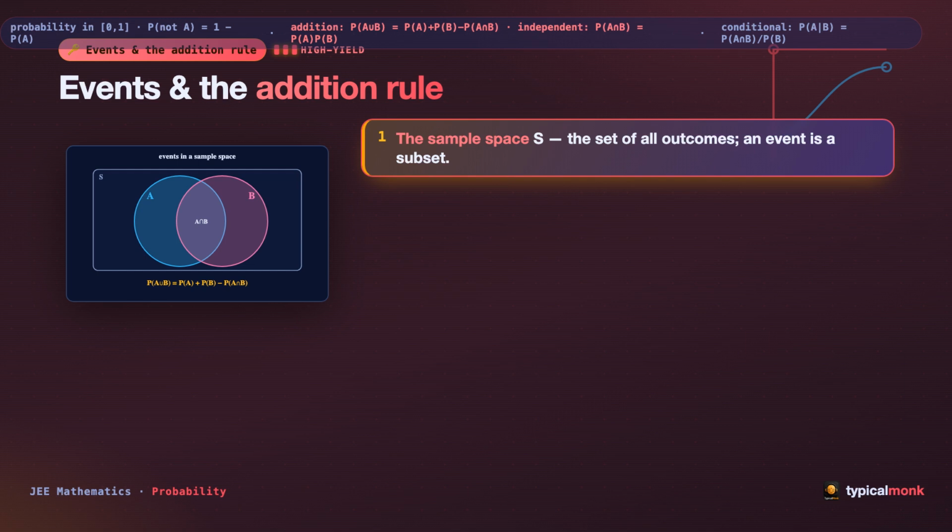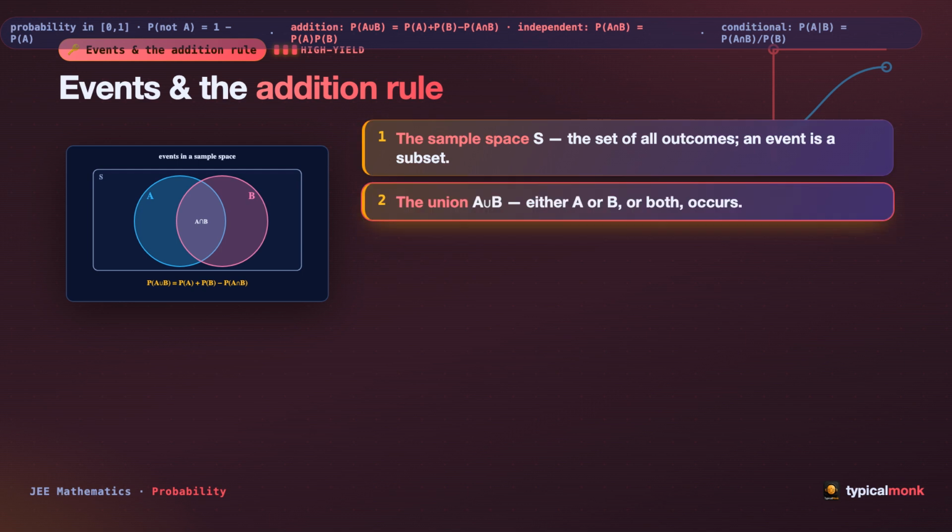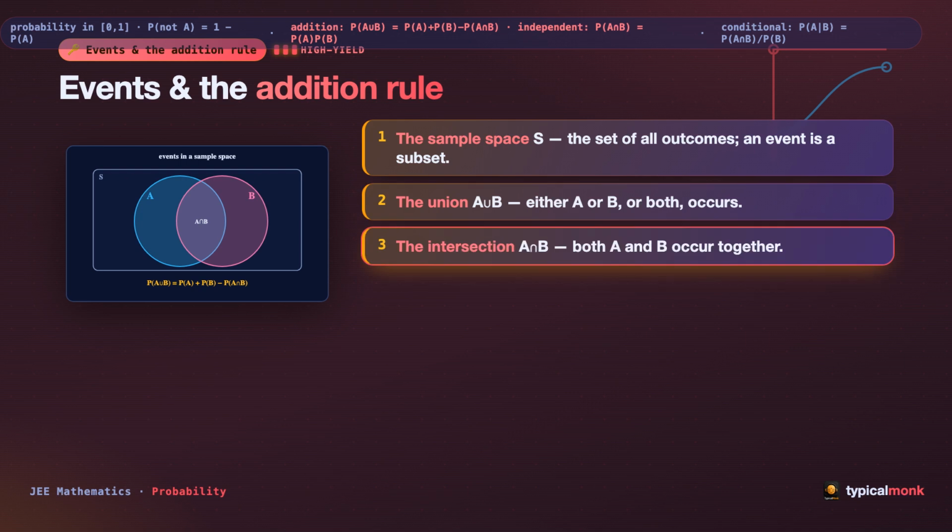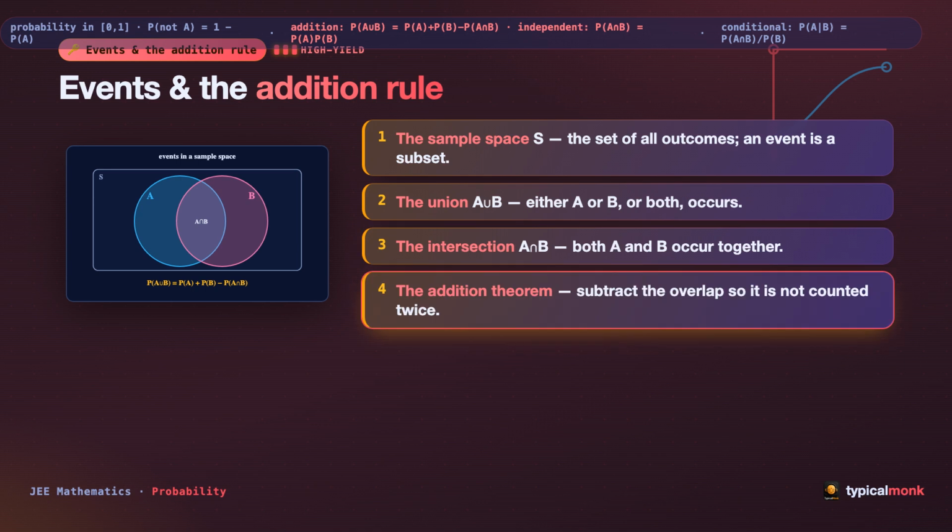Now look at the picture: events in a sample space. The sample space is the set of all outcomes. An event is a subset of it. The union, A union B: either A or B or both occurs. The intersection, A intersection B: both A and B occur together. The addition theorem: subtract the overlap so it is not counted twice.